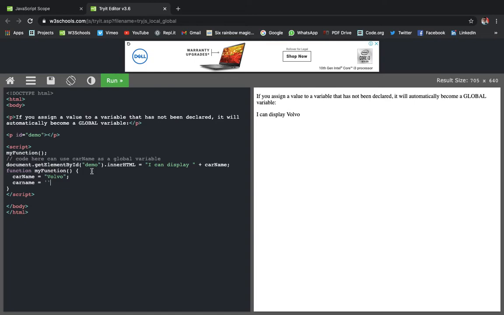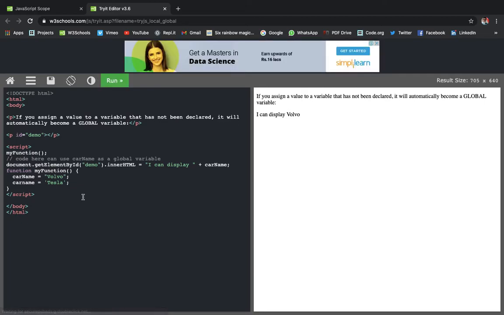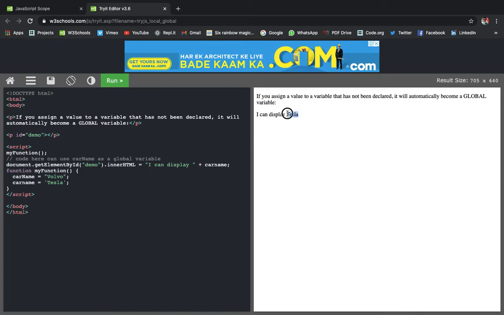And if I assign it, whatever, Tesla, over here, unknowingly I just created a new global variable. So if I do carName over here, then unknowingly I have created a new global variable. So this can cause issues.